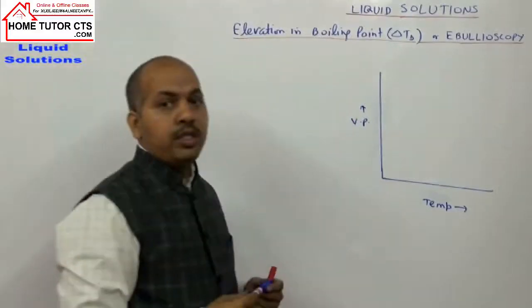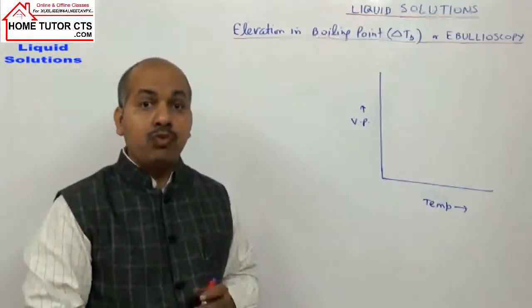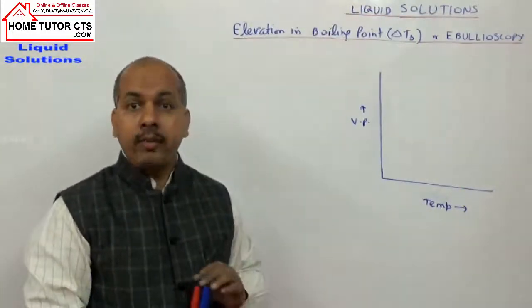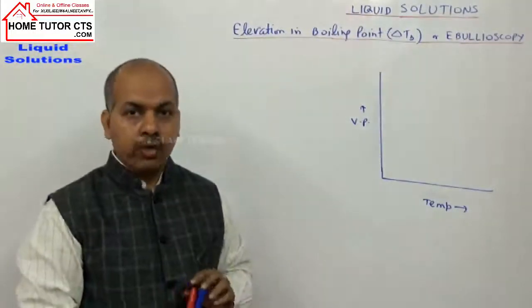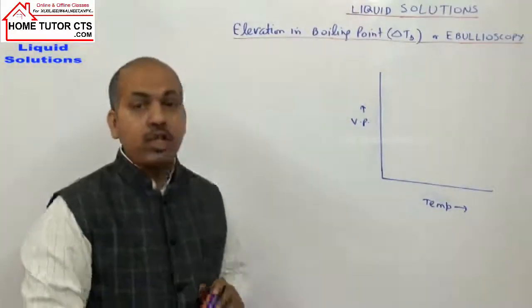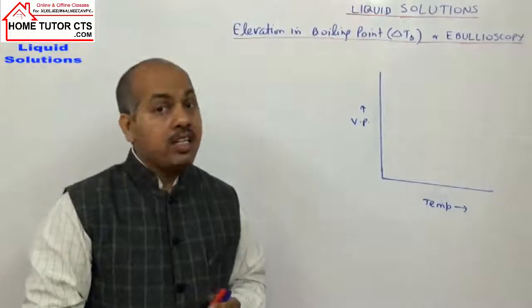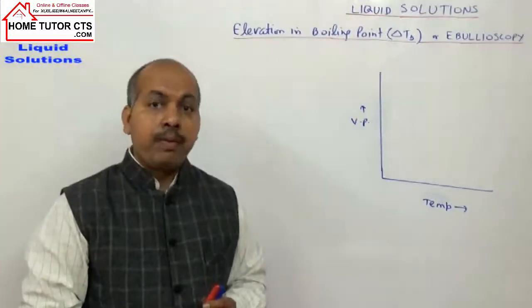Already we have explained that for a given liquid, the value of vapor pressure depends only on temperature and is directly proportional to temperature, meaning with rise in temperature there is an increase in the liquid's vapor pressure.